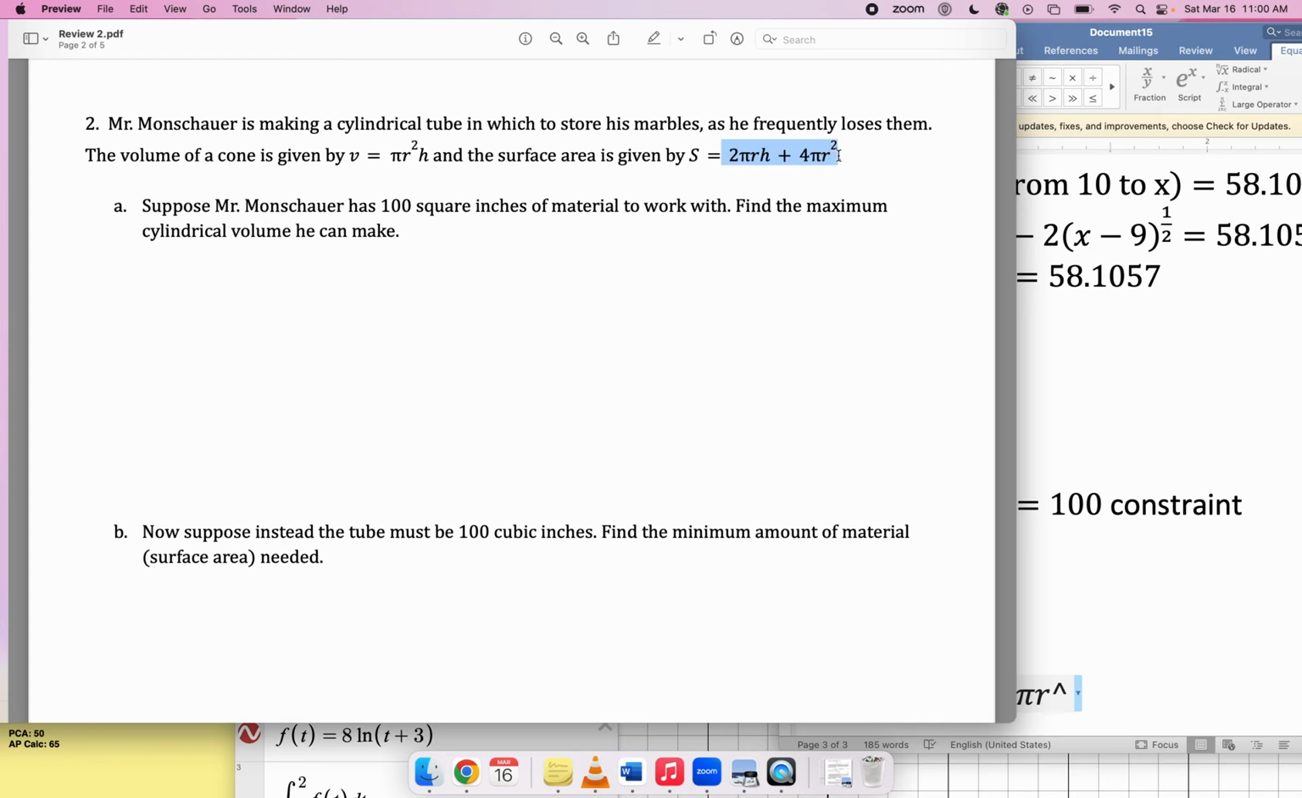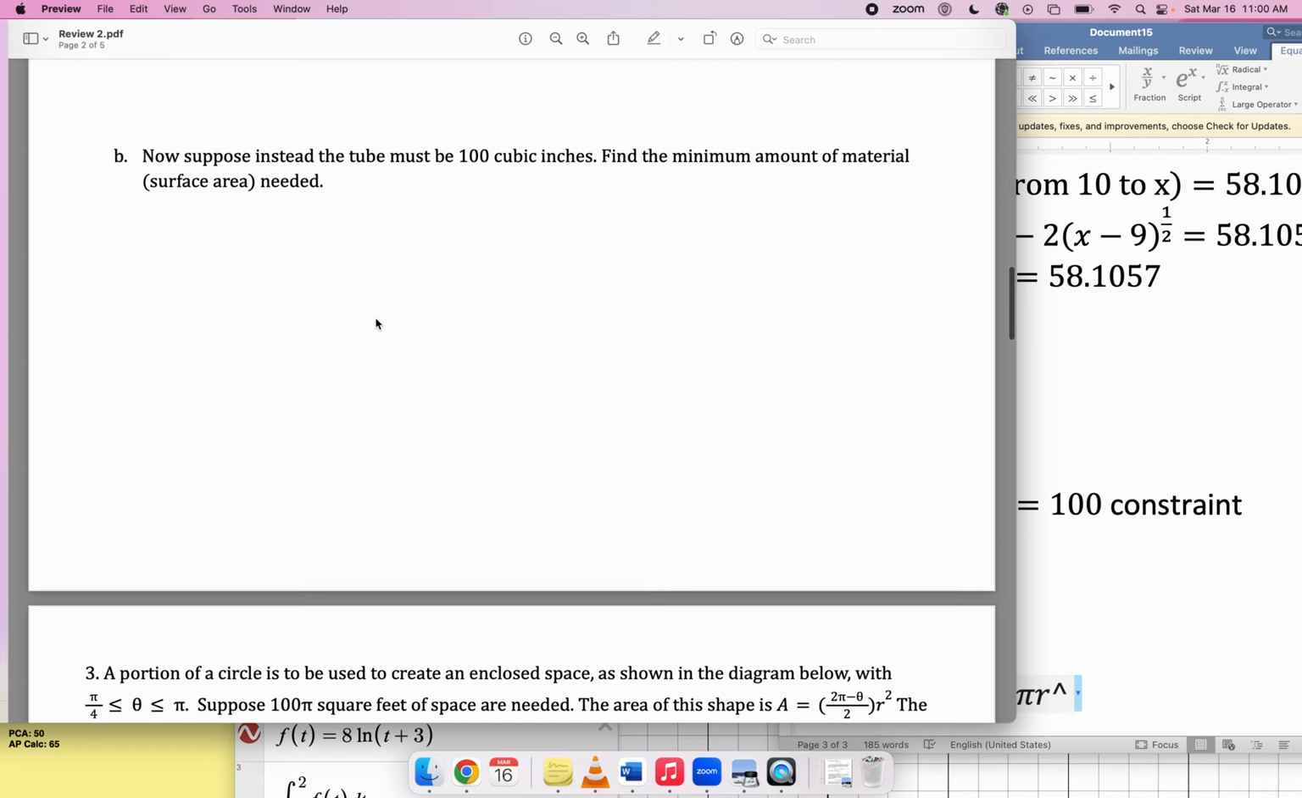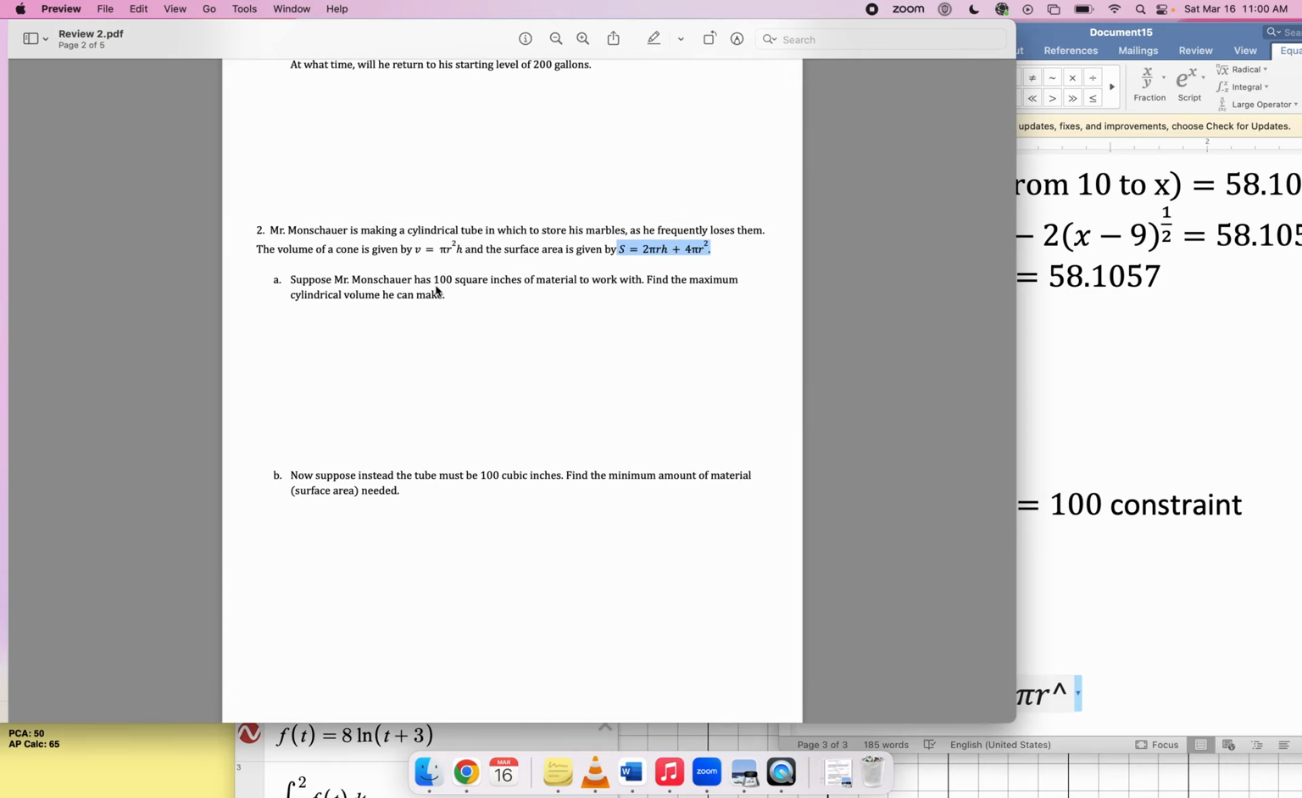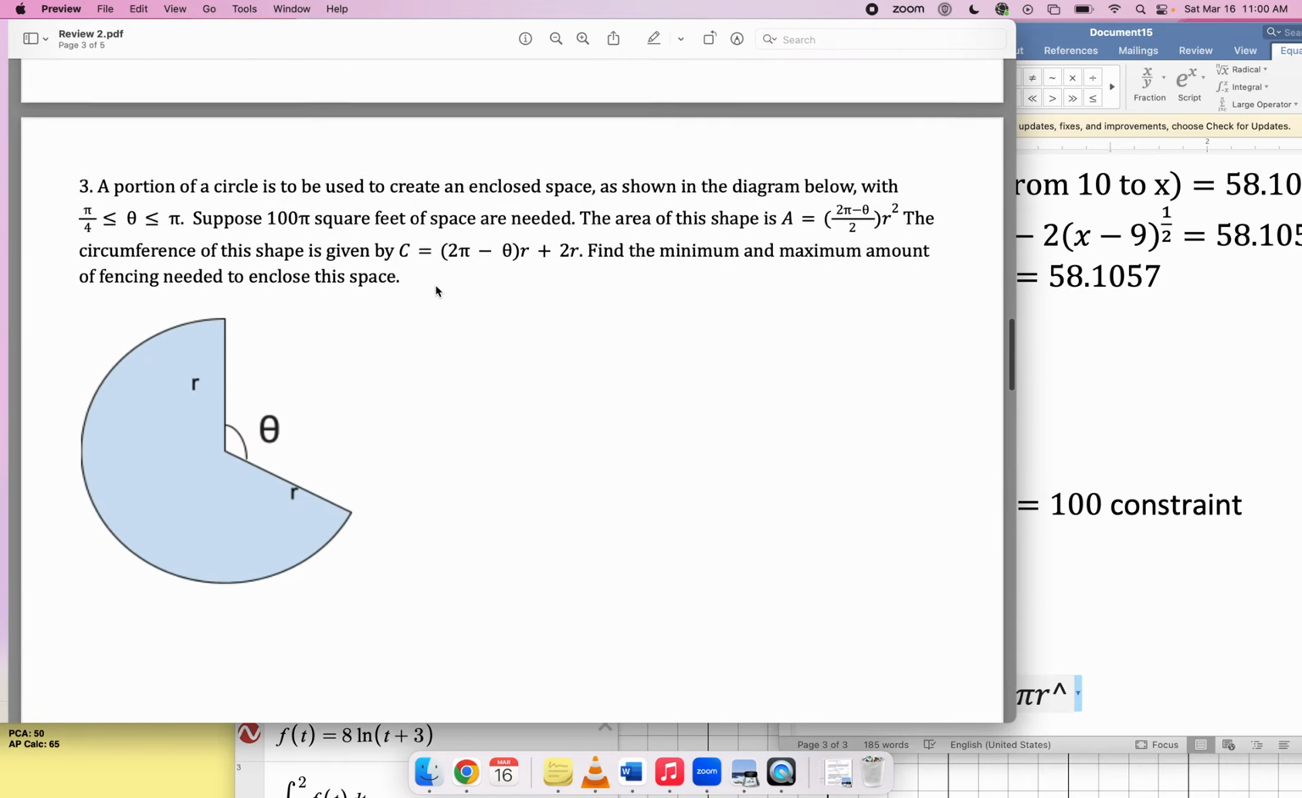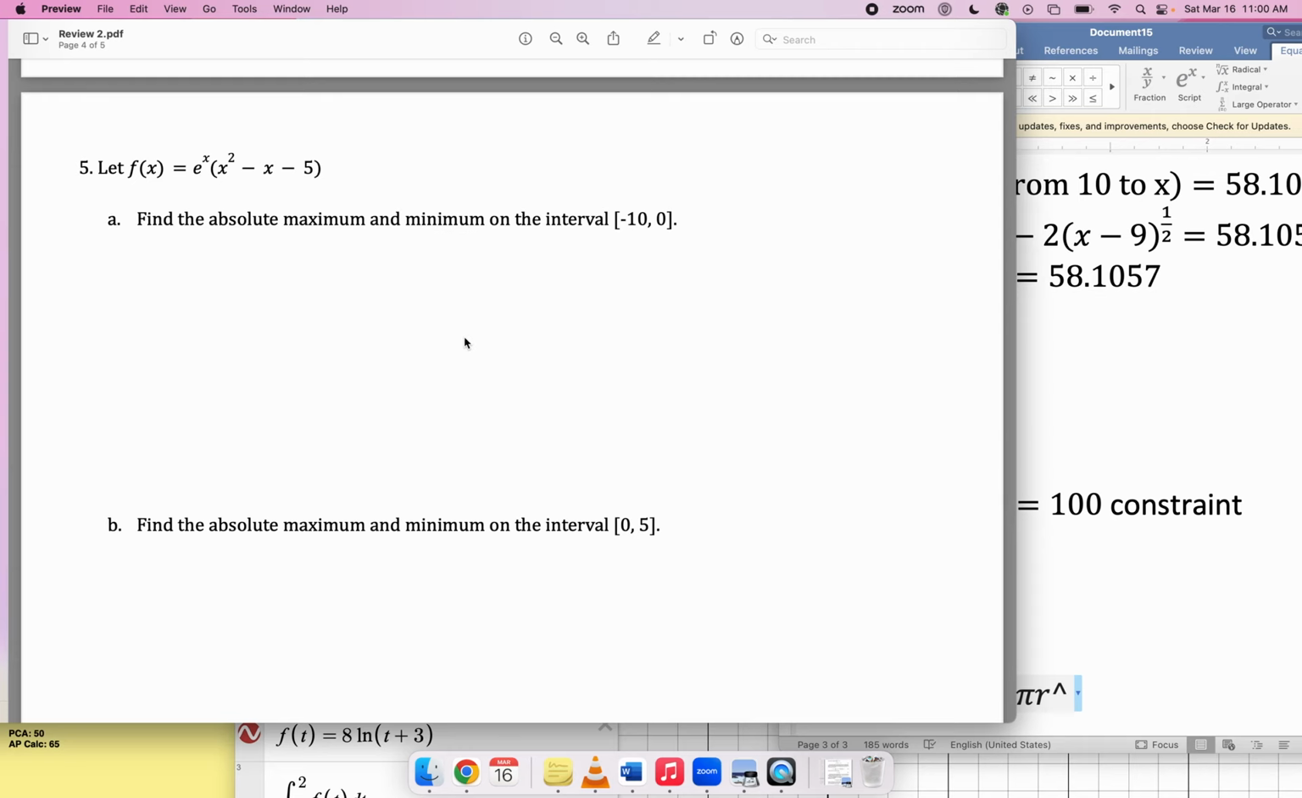That's not the right formula, right? I mean, now that I'm looking at it, that's the surface area. If this is a cylinder, that's not right. It should be 2 pi r squared, not 4 pi r squared. Okay, I'm going to suggest that you just don't do this problem. Yeah, so don't do 2 or 3.